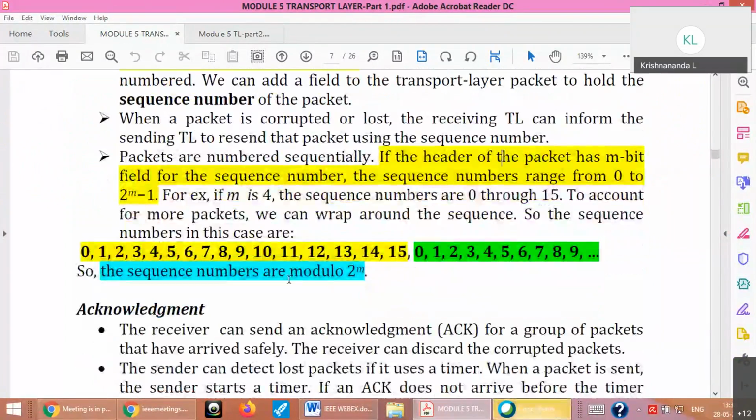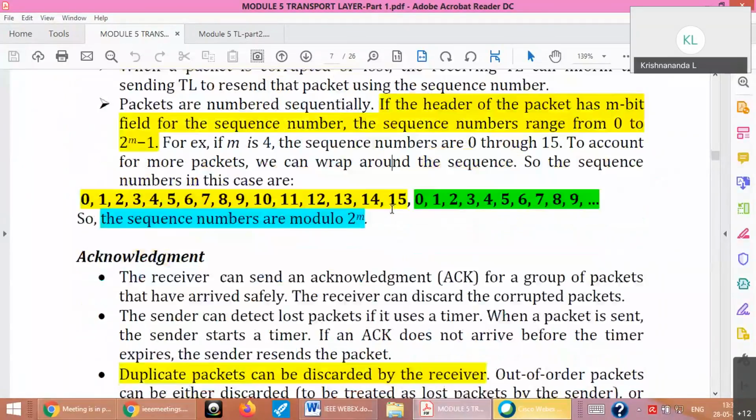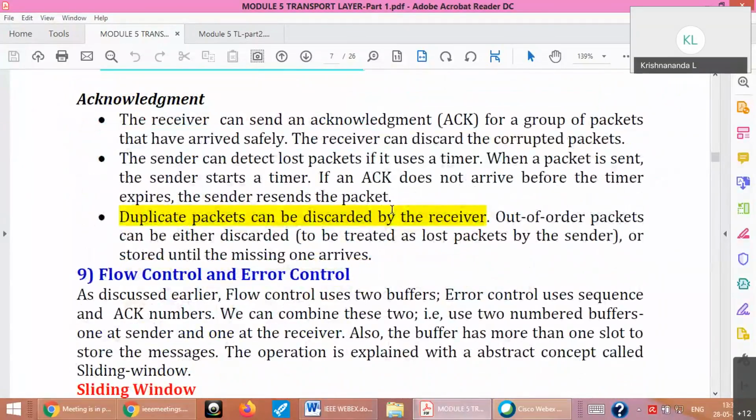That's why it is called modulo 2 power m. Modulo means remainder, so you take the last one. After that, you can't go to the next one with that number of bits, so you recycle the numbers once again. That's how it is. Acknowledgement is also similar. Similarly, acknowledgement can be either cumulative or selective.